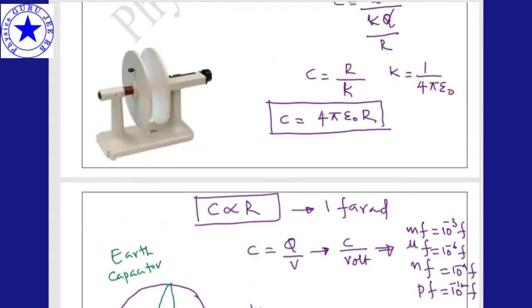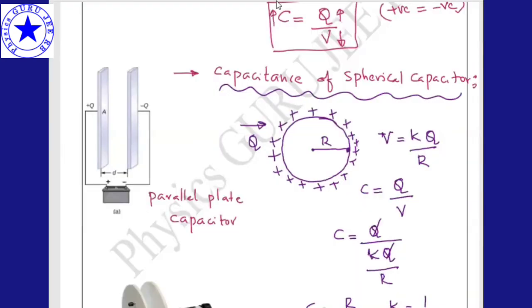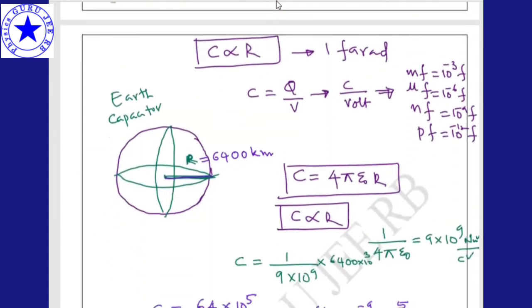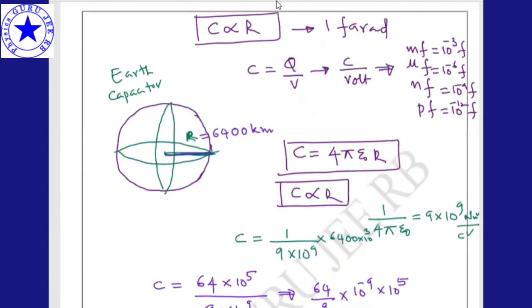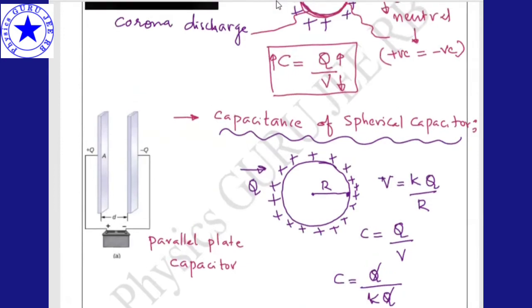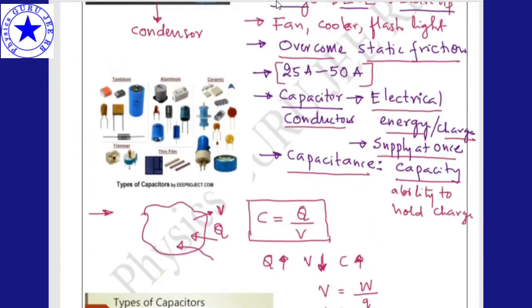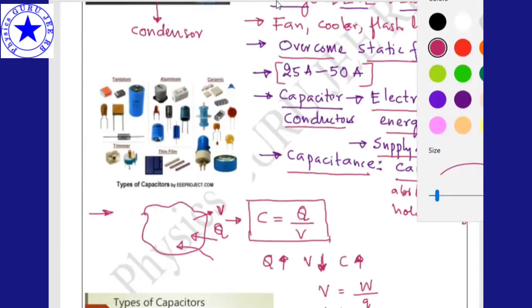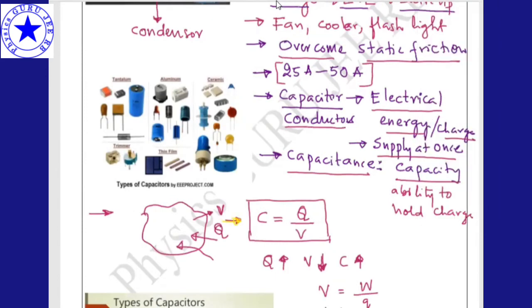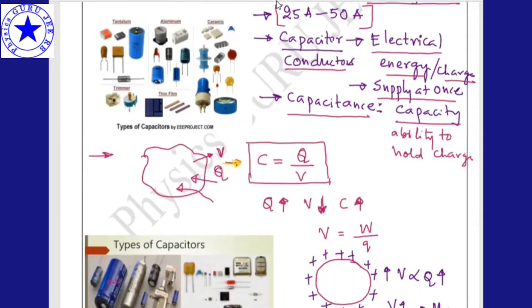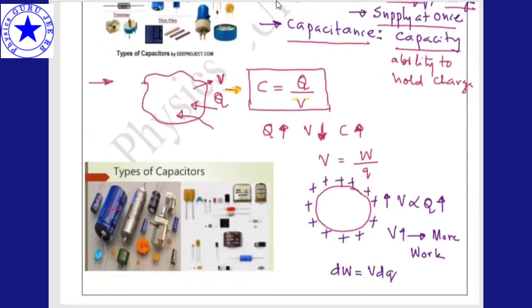Now let us go with the drawbacks of spherical capacitors. So what do we learn here? First thing, spherical capacitor. What is the formula for capacitance? Capacitance is C equals to Q by V, right? C equals to Q by V. So Q is the charge, V is the potential, and C is called capacitance, or the ability to hold the charge.